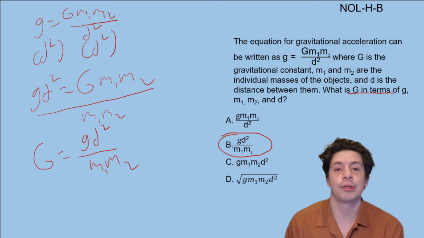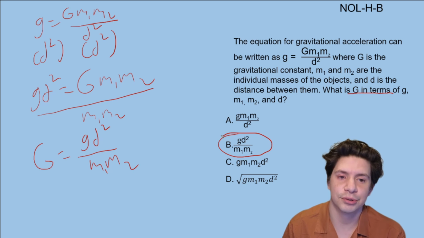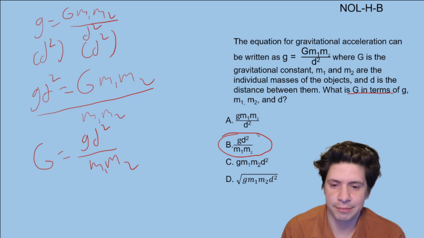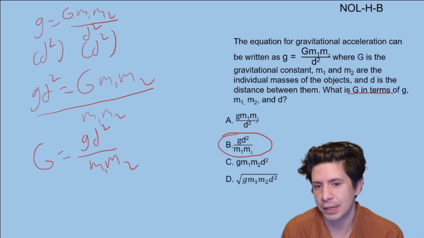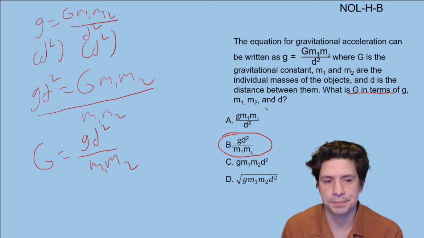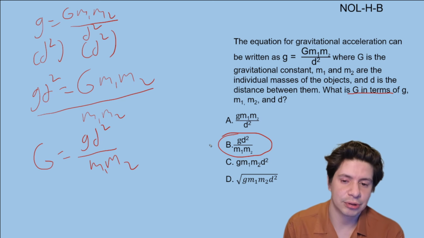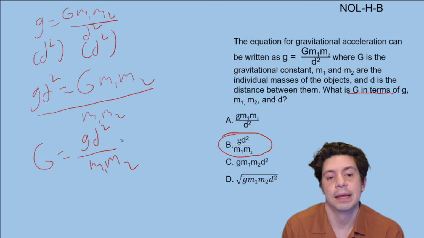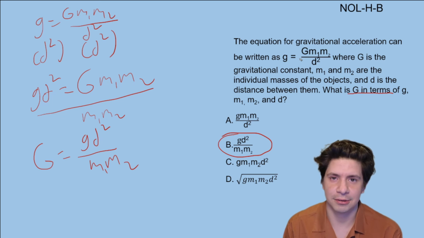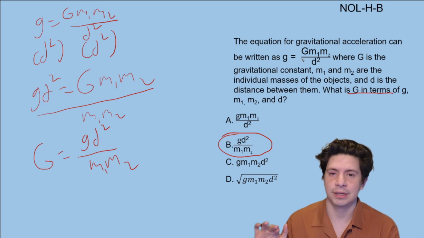So even though there are no numbers here, we can still treat the variables and constants like numbers and work with them like that. And the answer choices obviously make our life a lot easier. You can see right off the bat, after I multiply by d squared, I could eliminate A. And then there's no reason why I'd square root, so I could eliminate D. But otherwise, it's just simple math made complicated by using letters instead of numbers. But if you can analyze this carefully, then you'll be doing great.